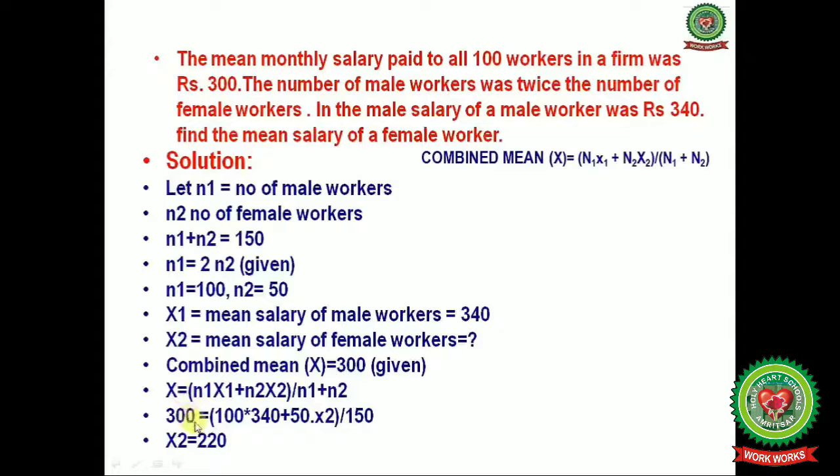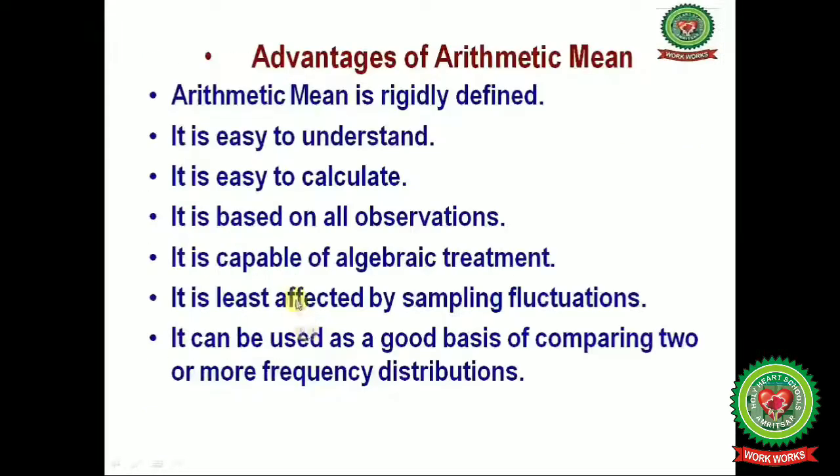Now X is 300, equal to 100 multiplied by 340 plus 50 multiplied by X2, divided by 150. So X2 you have to calculate, that is 220. In this way you can get the mean salary of the female workers, that is 220.